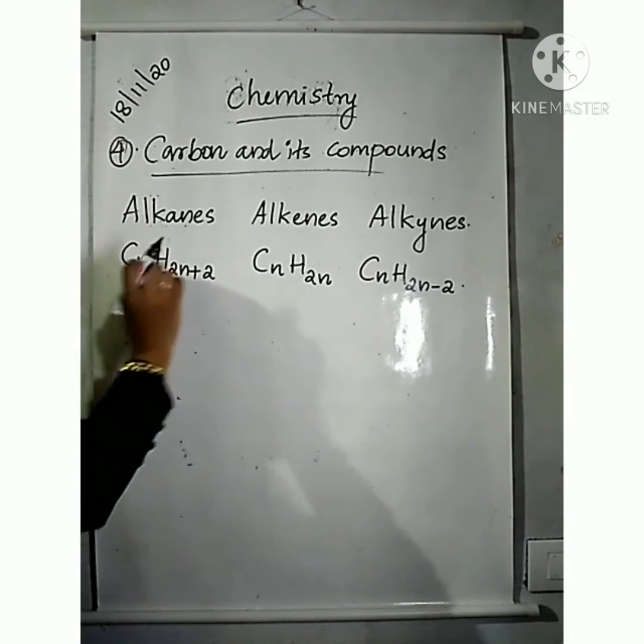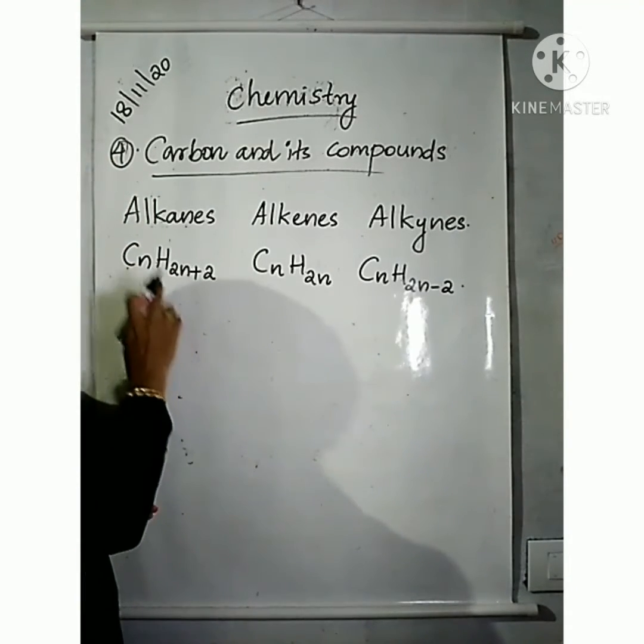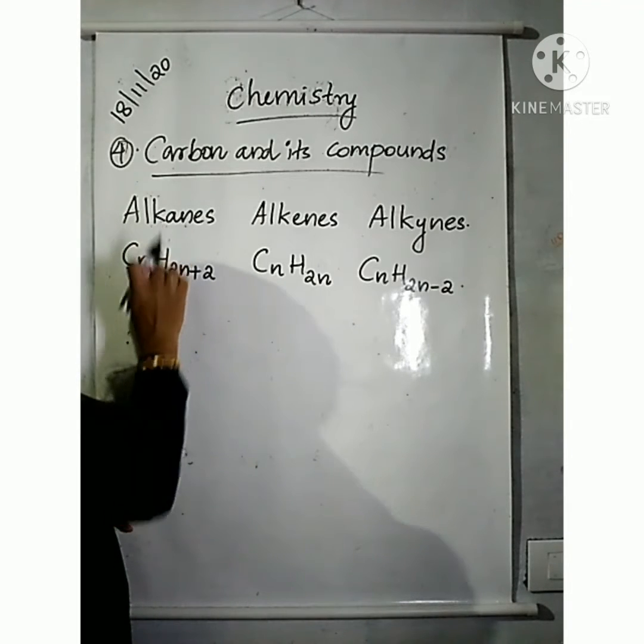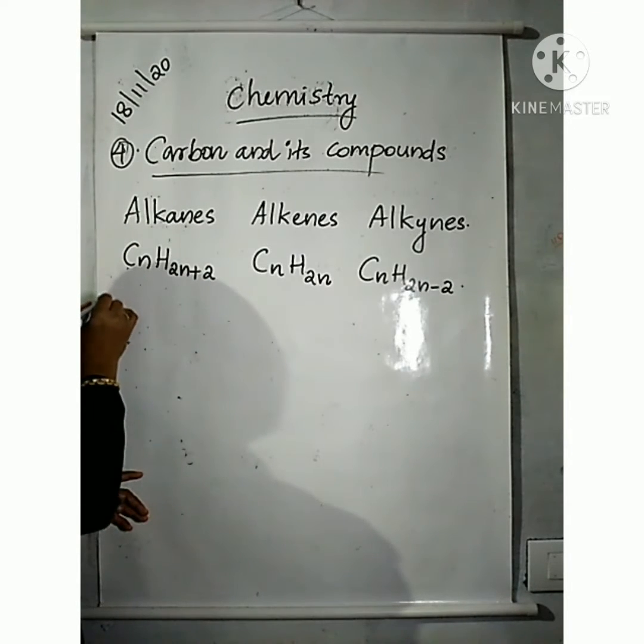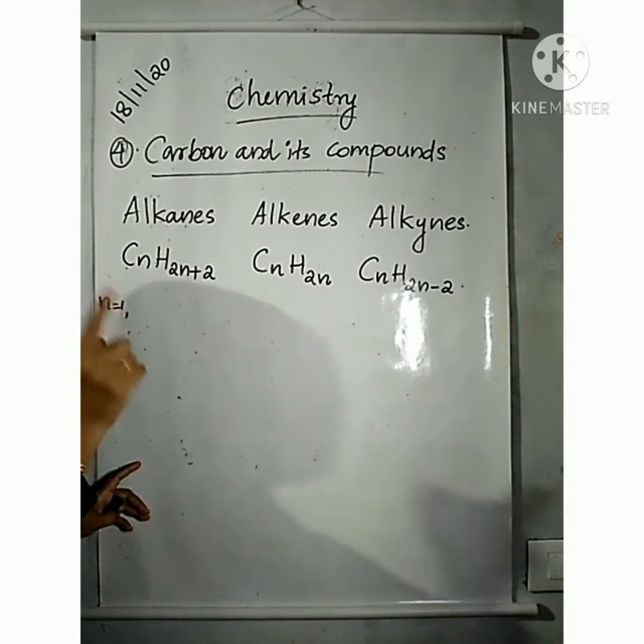The first member of alkane is n equal to 1, that is, it contains only one carbon atom.